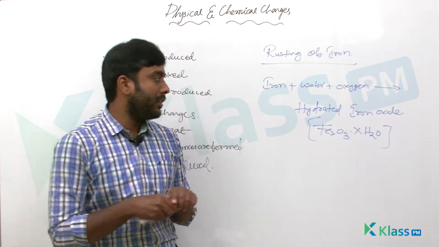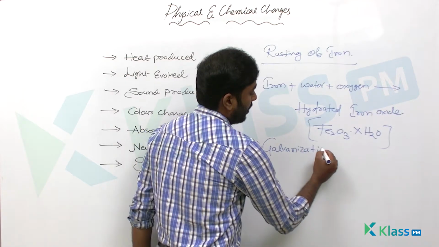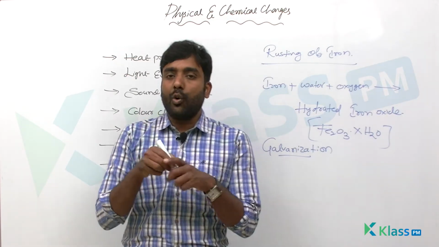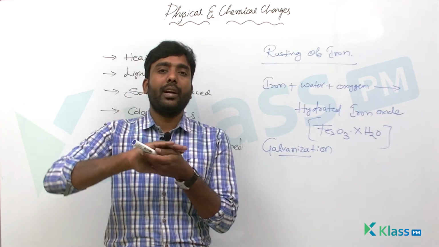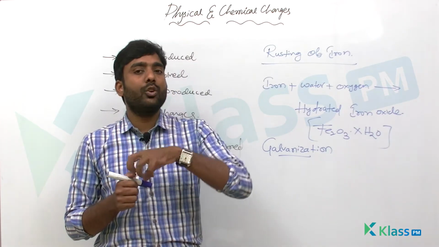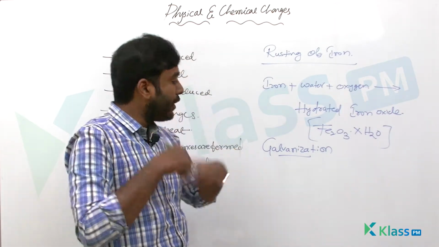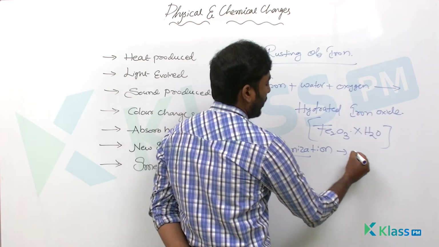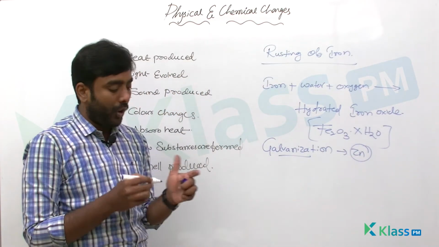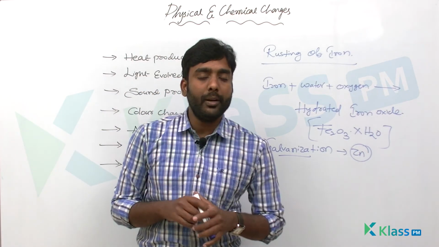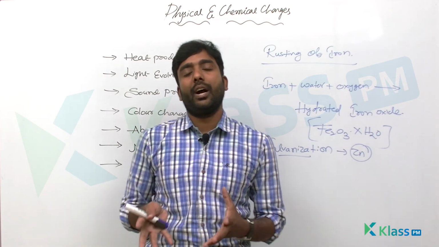You can also do another process, which we call galvanization. What is galvanization? I will coat my iron object with zinc. I will make a zinc coating on this iron object so that iron does not react with water and oxygen present in the air, so that it will be safe. This process of making a zinc coating on iron objects is called galvanization. You can also coat with a chromium layer. This is the way you can prevent the rusting of iron.